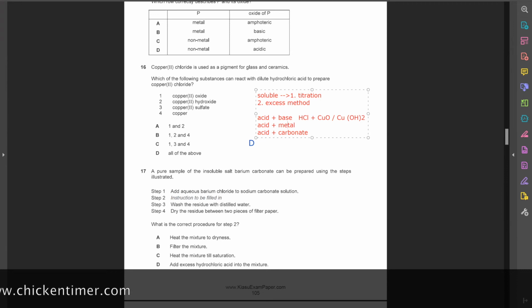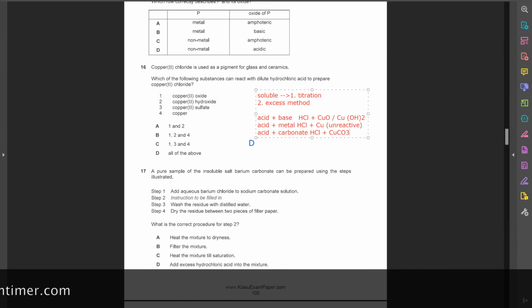Because copper, if you look at the reactivity series, is at the bottom. It's all the way at the end, and it is unreactive. So this is unreactive, so impossible. Then the carbonate one is HCl plus CuCO3. So that means you only use the excess method. Excess method means the base and the carbonate. So that's why you have 1 and 2. No carbonate there. So 1 and 2.